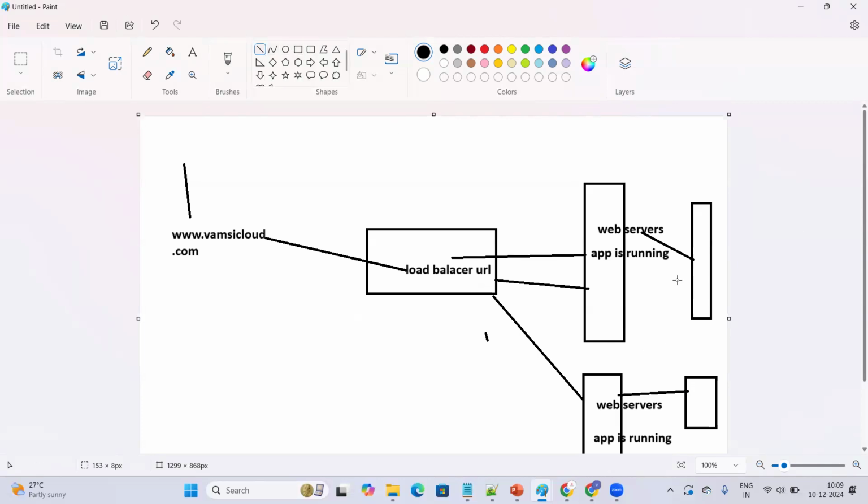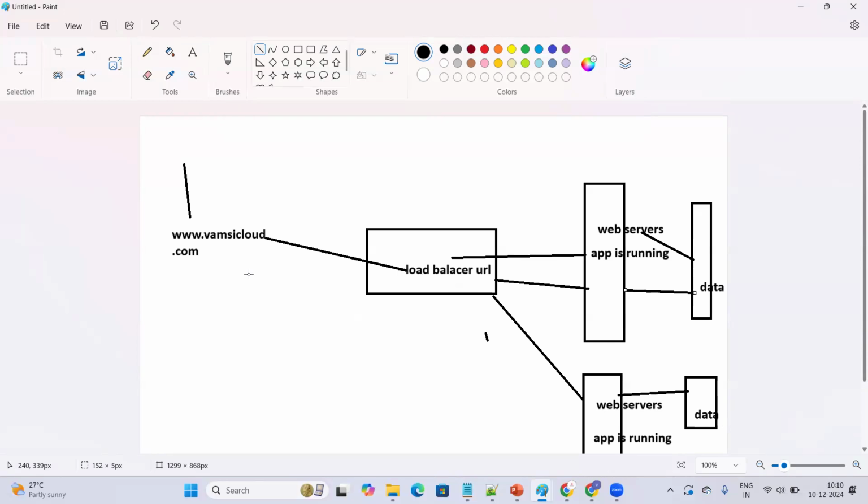That application can be anything. Consider this is the database server, and the request has to go to the database servers. Again, it fetches the data. The response will go to the web server. From the web server, the response will go to the load balancer. From the load balancer, the response will go to the domain name. You got it? This is how the requests and responses will be processed.